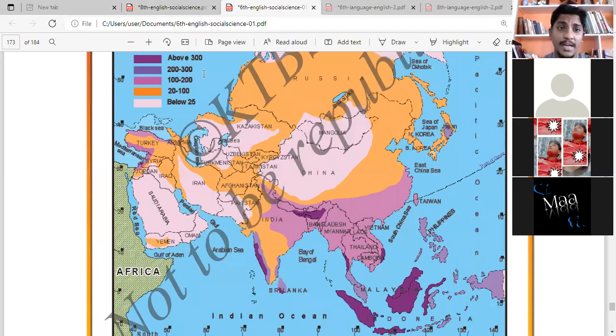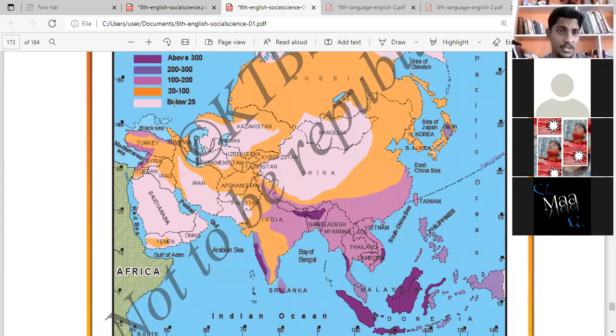See, above 300 centimeters means all this color. What color is this? Dark purple. Now this is blue, and this is almost pinkish, and this is orange, and this is white.